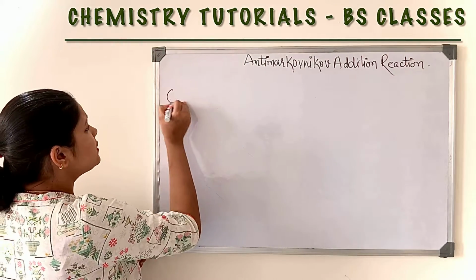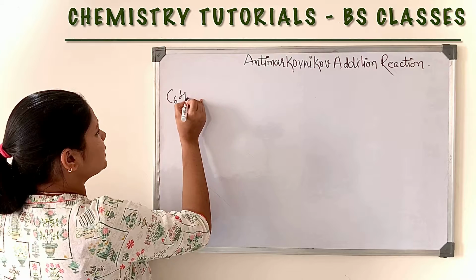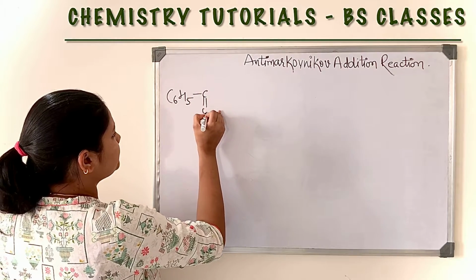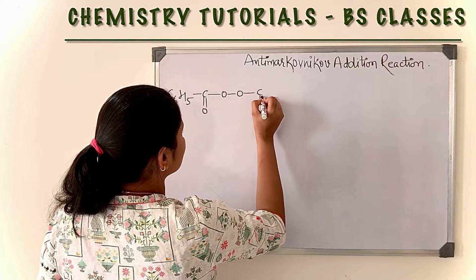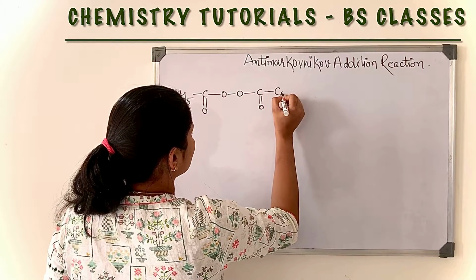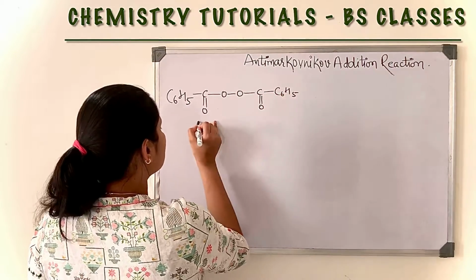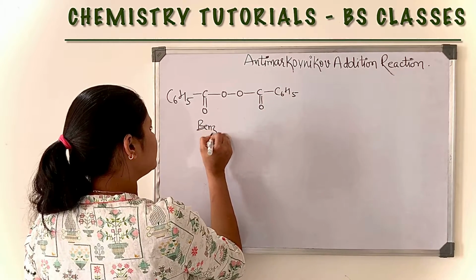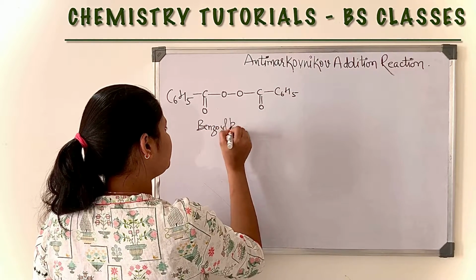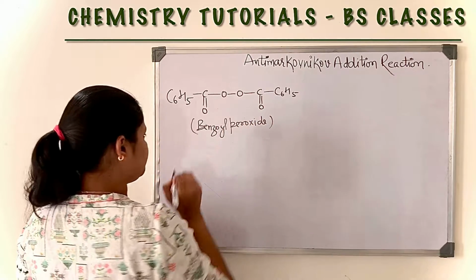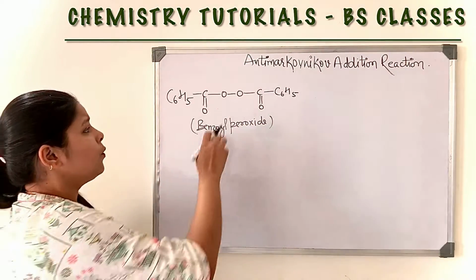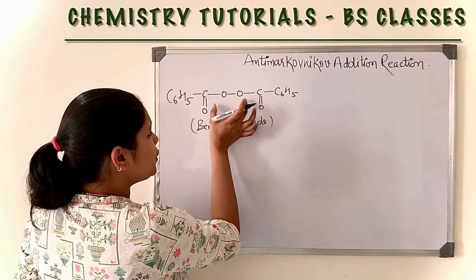This is the structure of benzoyl peroxide.